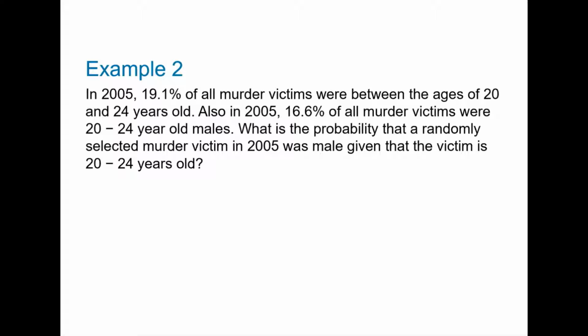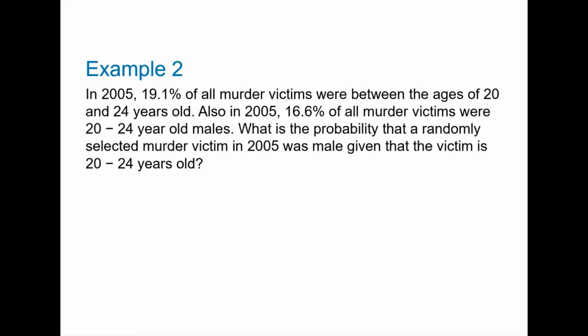In 2005, 19.1% of all murder victims were between the ages of 20 and 24 years old. Also, in 2005, 16.6% of all murder victims were 20 to 24-year-old males. What is the probability that a randomly selected murder victim in 2005 was male, given that the victim is 20